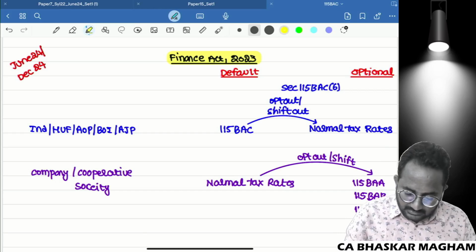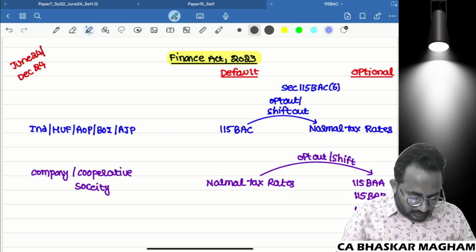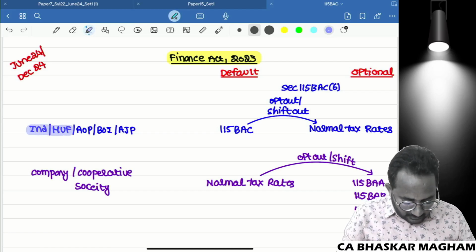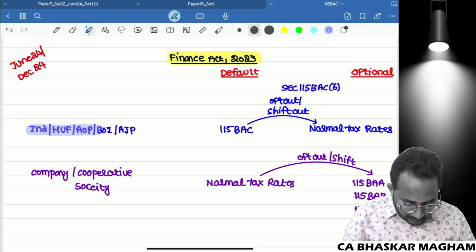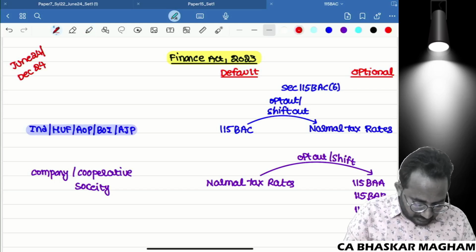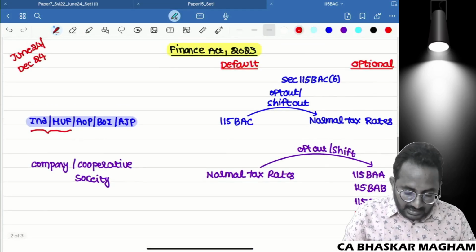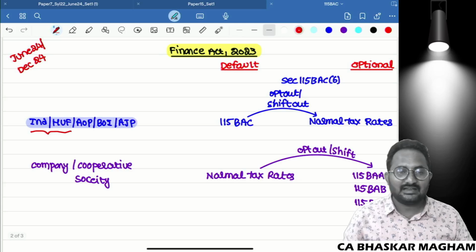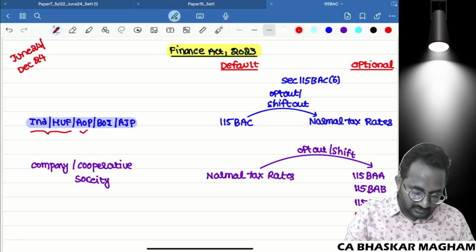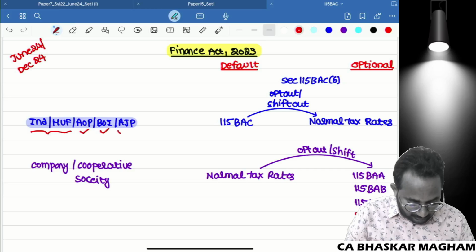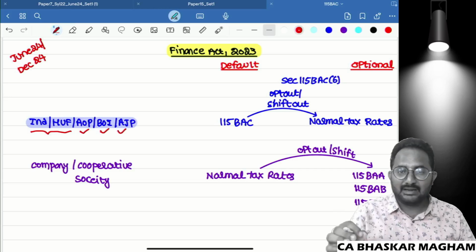So here, individual, HUF, AOP, BOI, AJP. Previously, Section 115BAC was applicable for an individual or HUF only. Right now, as per the Finance Act 2023, it is applicable for an individual, HUF, AOP, BOI, AJP also. What is that amendment now?